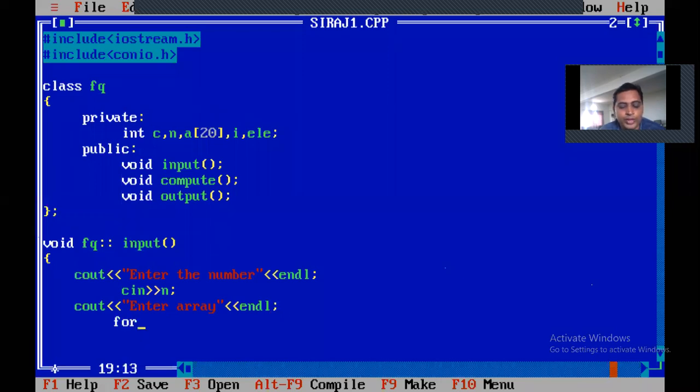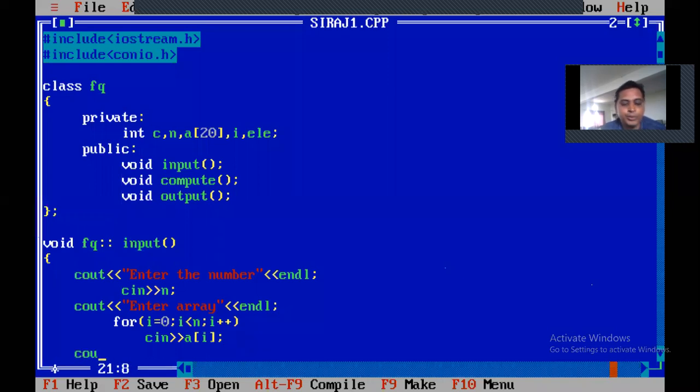Now give a for loop. Don't forget, always array compulsory. Listen carefully. Always array compulsory. You have to give a for loop. If you directly write cin A of I, then you will be in big trouble while we are executing the program. So be very careful about this one. Okay. So for I equal to 0, semicolon, I less than n, semicolon, I plus plus, and close the bracket. Now you can give a single statement, cin A of I. Okay.